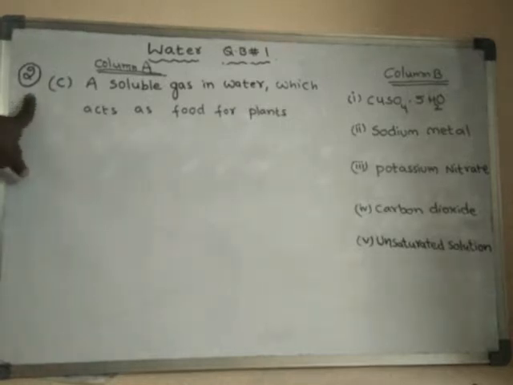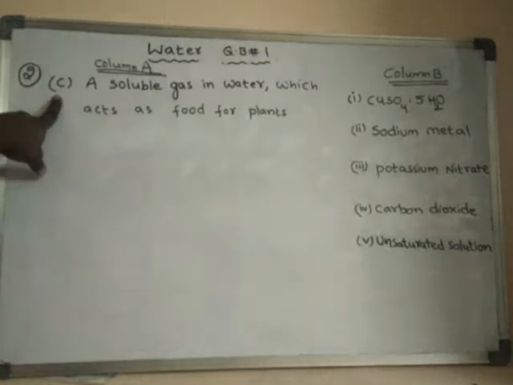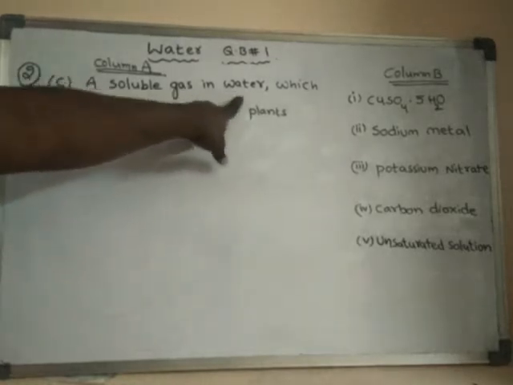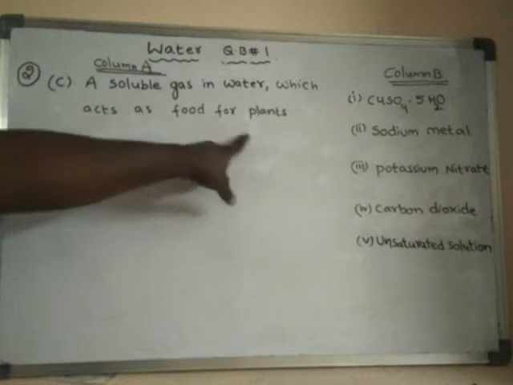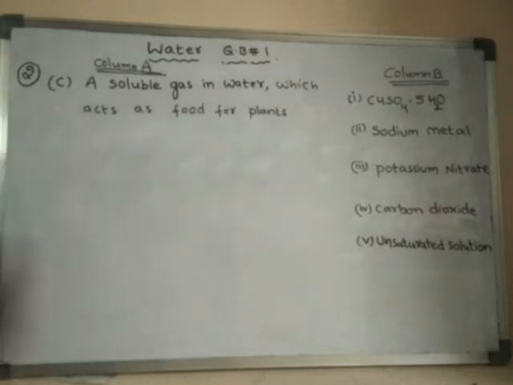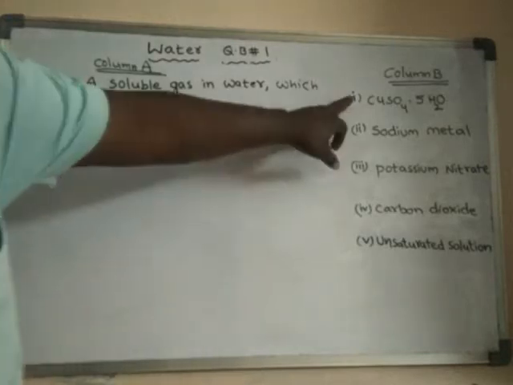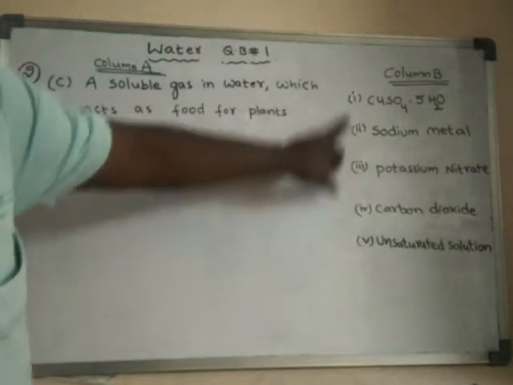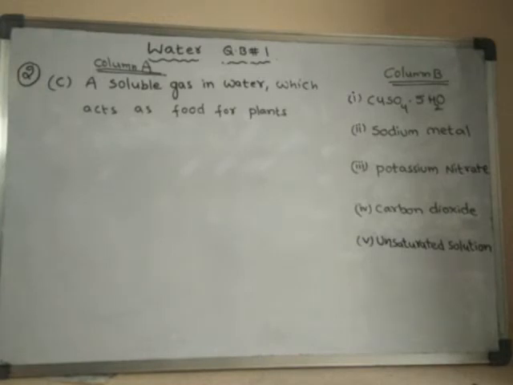According to the second question, point C, there is a soluble gas in water which acts as food for plants. So what is that soluble gas? Out of these five answers, you have to choose the correct one.